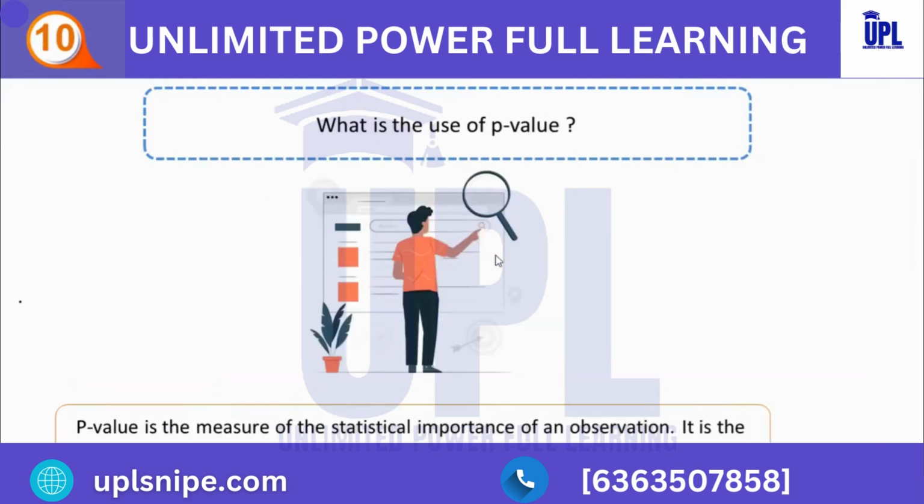So now coming to the 10th question, what is the use of p-value? P-value is the measure of the statistical importance of an observation. It is the probability that shows the significance of output to the data. We compute the p-value to know the test statistics of a model. Typically, it helps us choose whether we can accept or reject the null hypothesis. If the p-value is less than 0.05, then reject